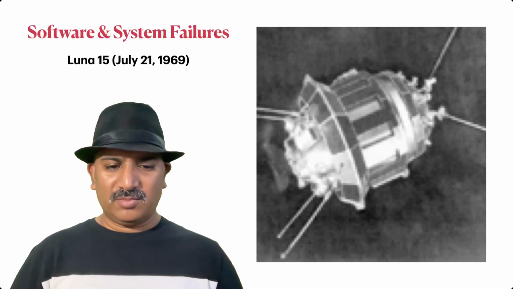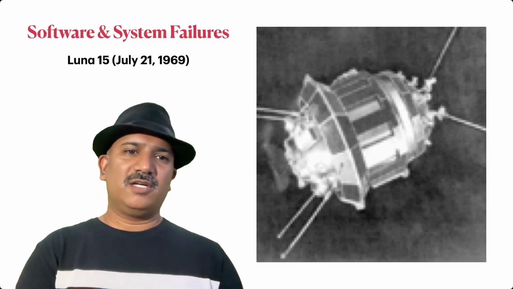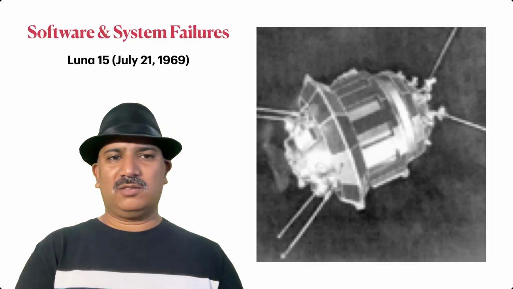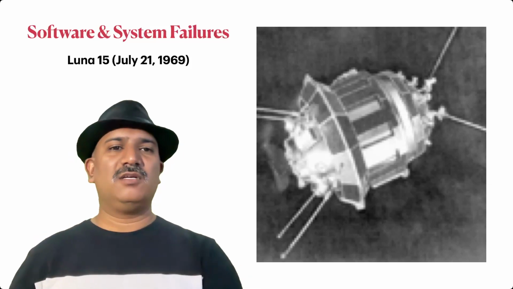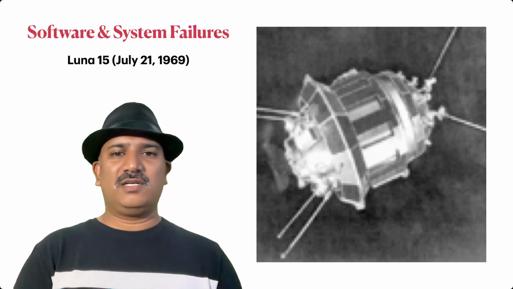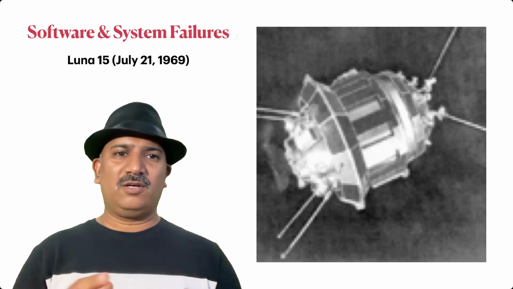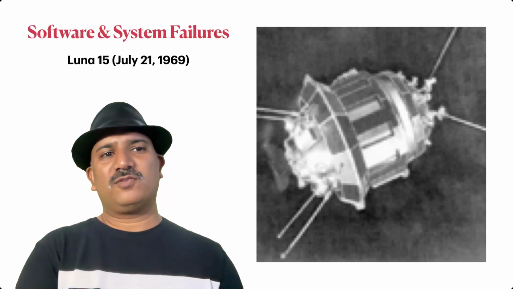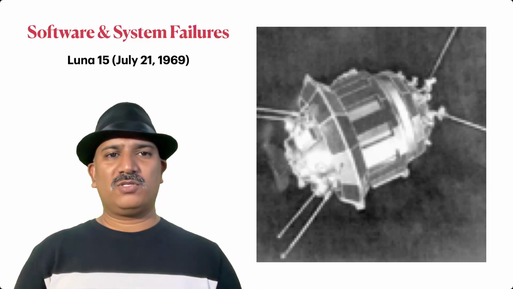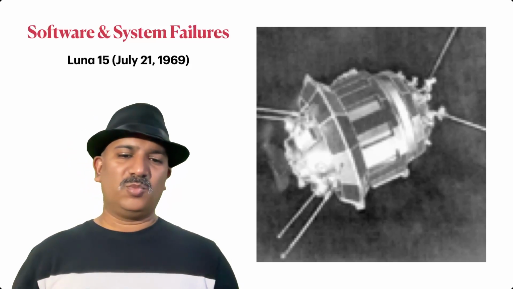In fact, there was a critical software failure on the Luna 15 mission, and this resulted in uncontrolled movement, and it eventually hit the moon surface and caused a hard landing. So Luna 15 had a hard landing on the moon, and it is important that the software that has been written and used should have been tested in all the situations one can think of for an effective landing on the moon.